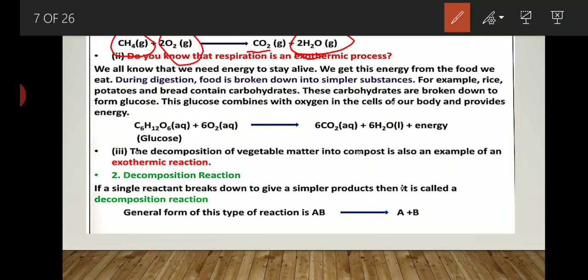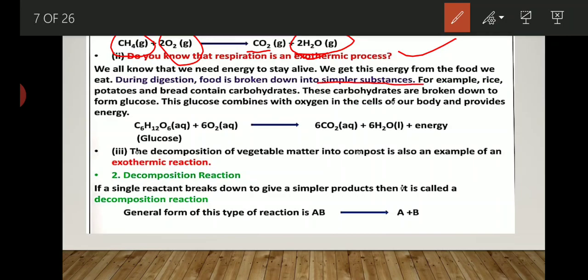Now second is, do you know that respiration is also an exothermic reaction? This question is very important from the exam point of view. In many exams it is asked why respiration is considered an exothermic reaction. So we all know that we need energy to stay alive. We get this energy from the food we eat. During the digestion process, food is broken down into simpler substances.